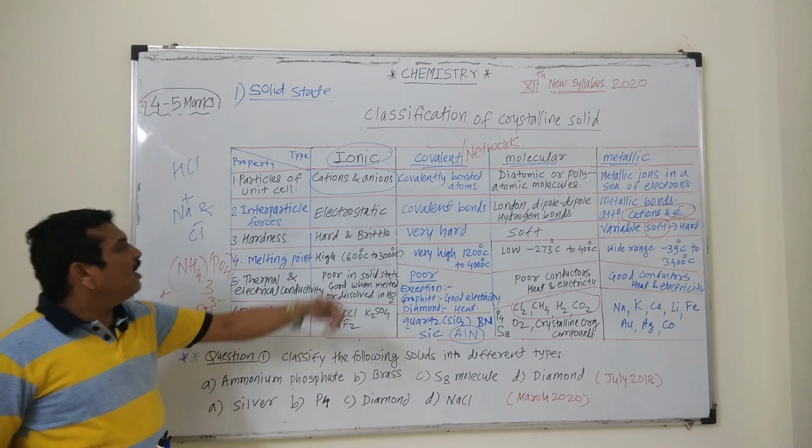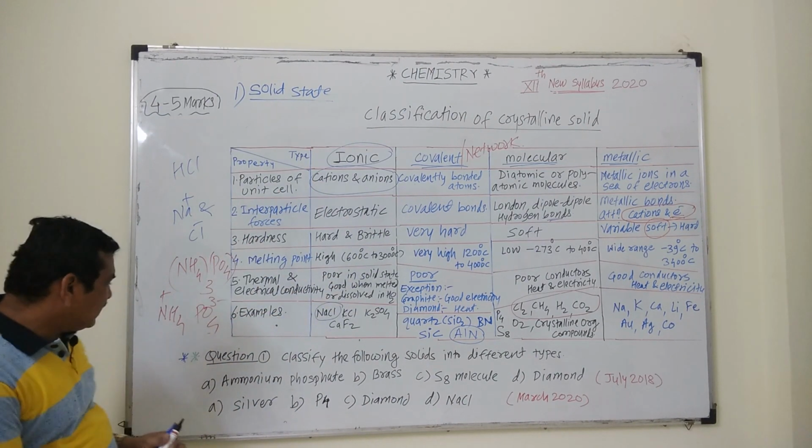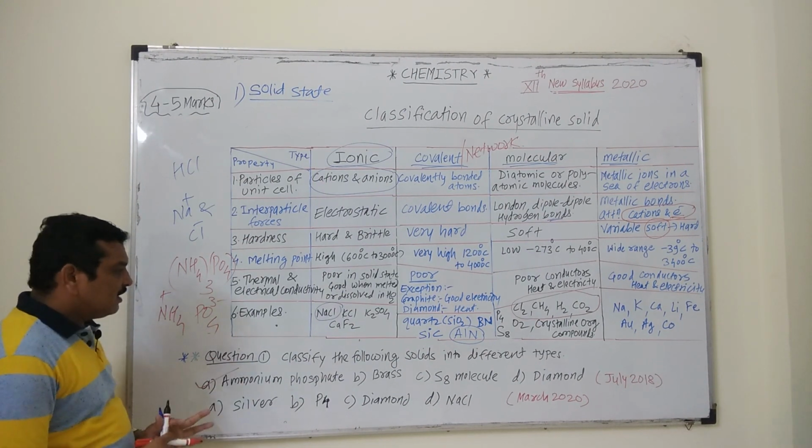That is, ionic bond is formed, electrostatic force of attraction. It is a cation and anion, hence it is an ionic crystal.